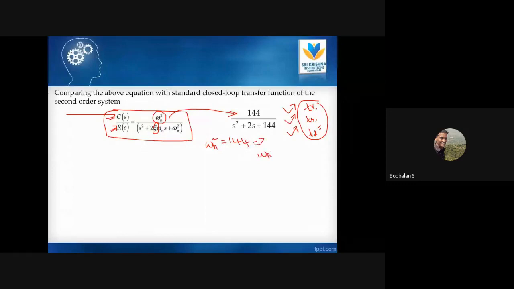Omega n is the square root of 144, right? So I think 12. And then, where s square should be, s square is there. So 2 epsilon omega n, at that place what is there? Just 2 is there.